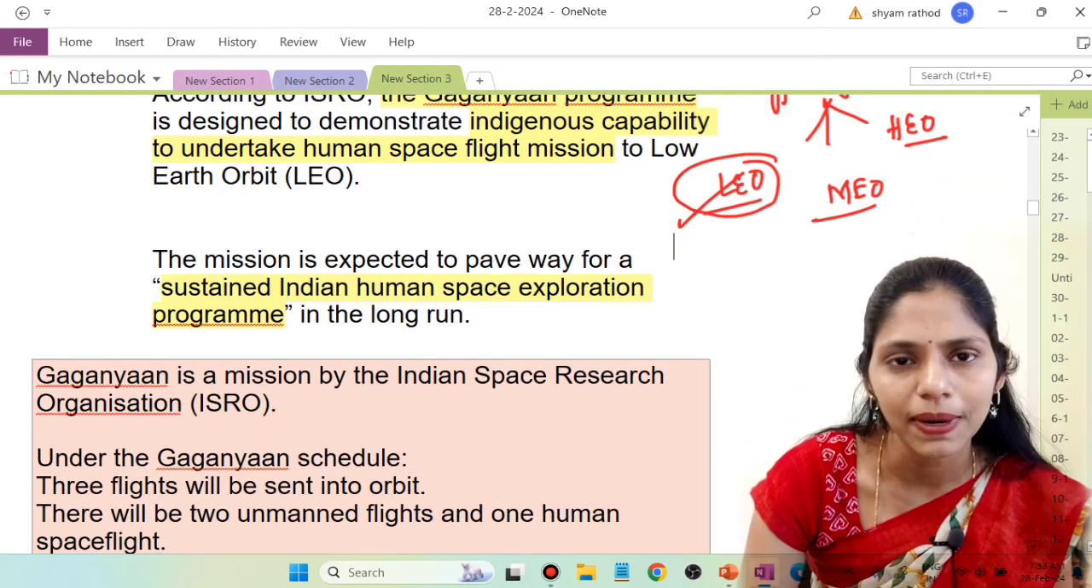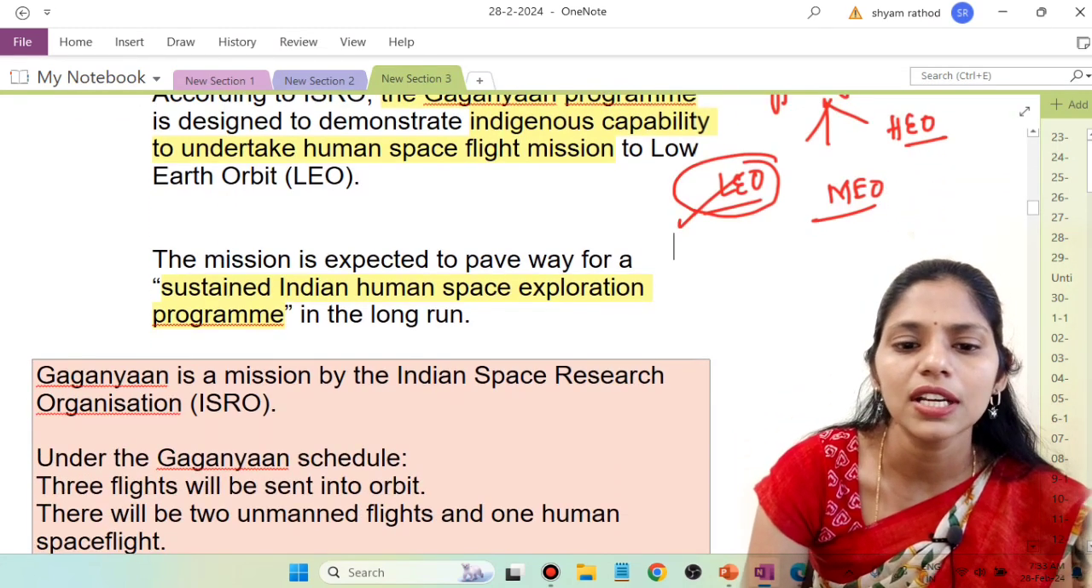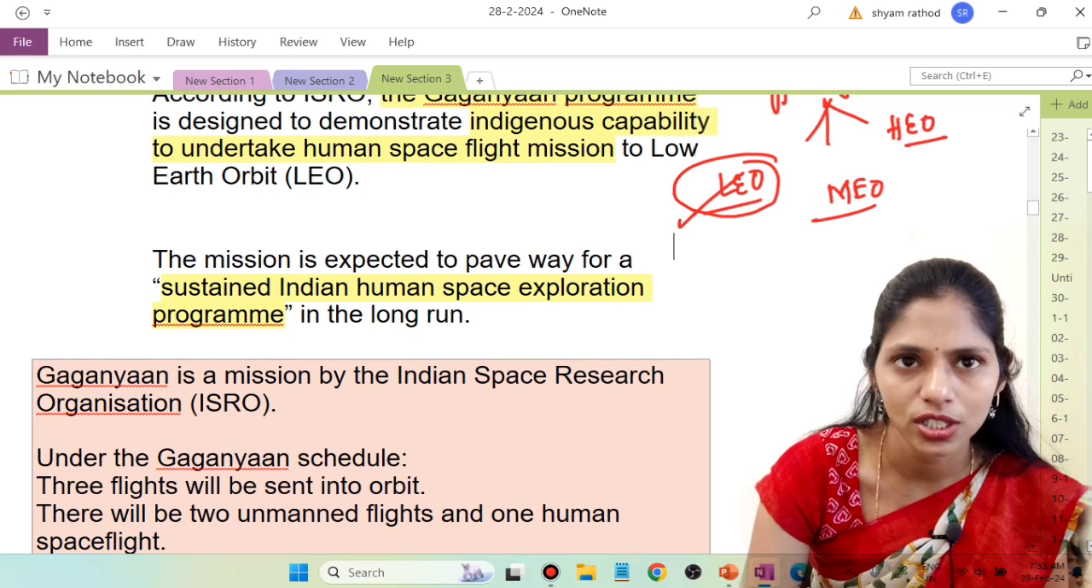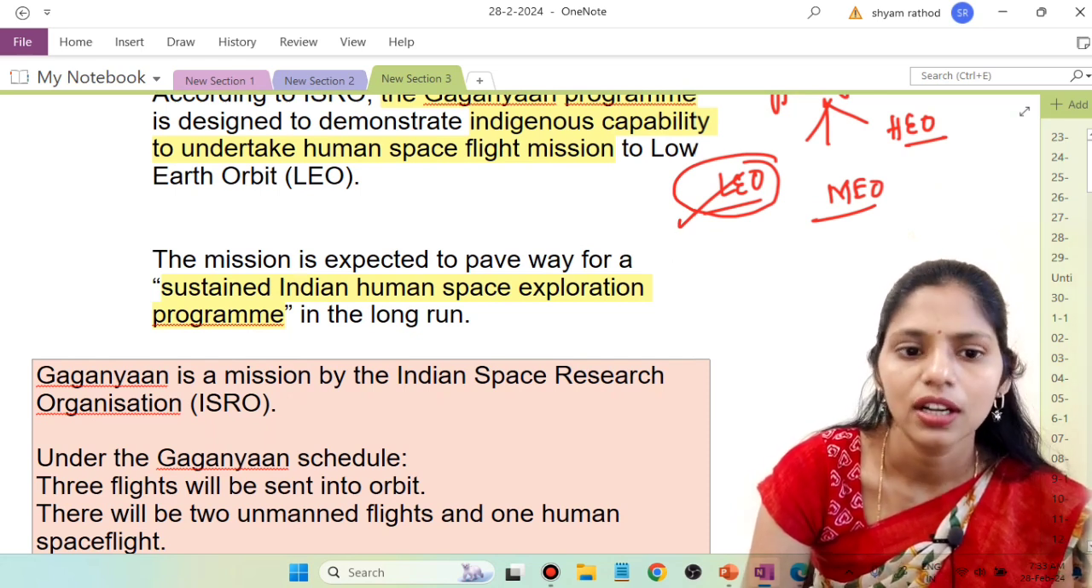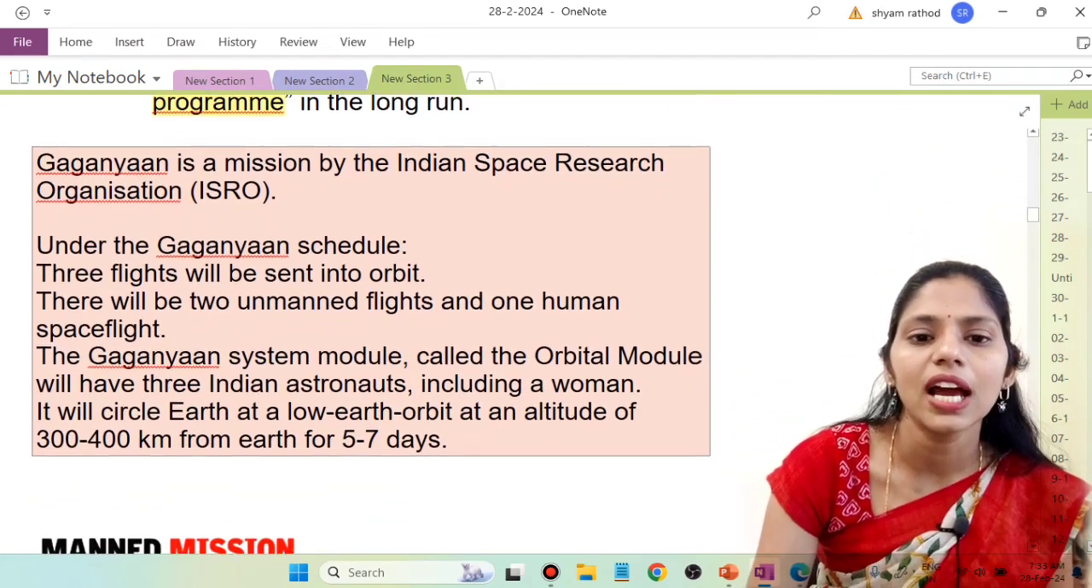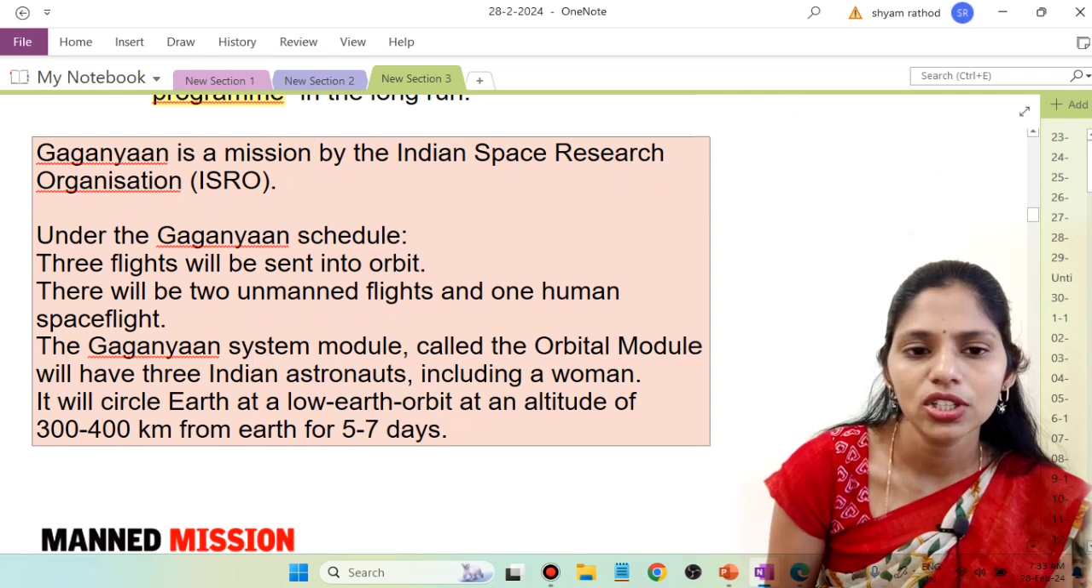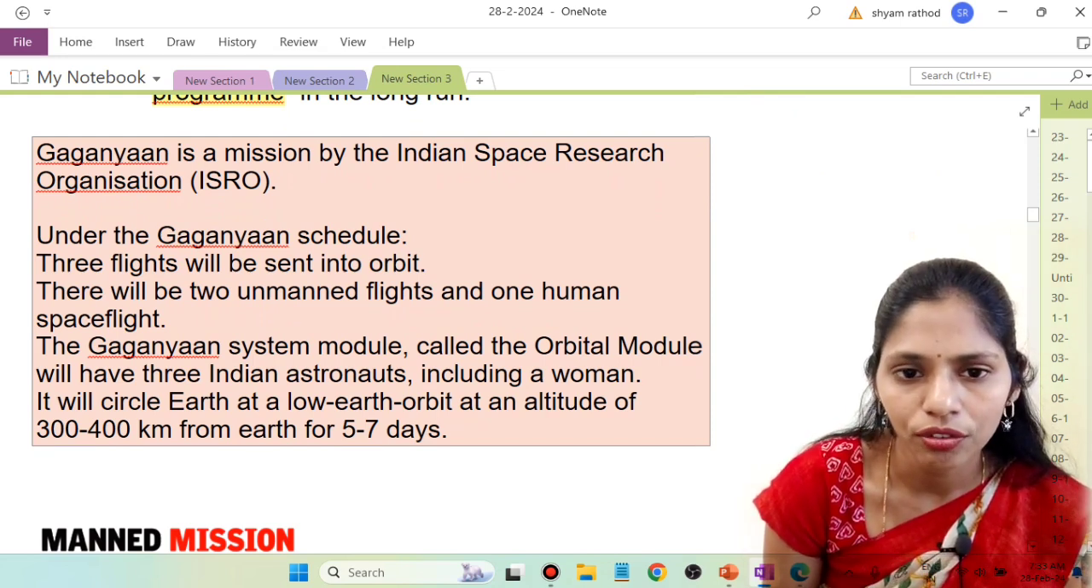And the mission is expected to pave the way for a sustained Indian human space exploration program in the long run. So we're talking about this Gaganyaan mission. The Gaganyaan mission is the mission of ISRO.